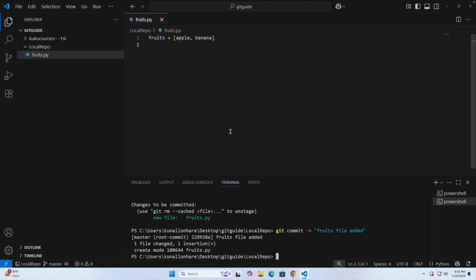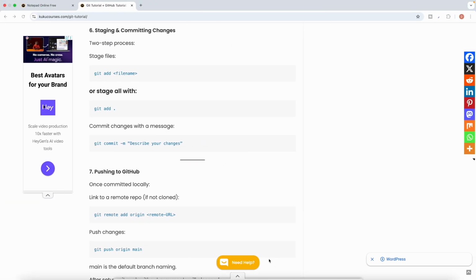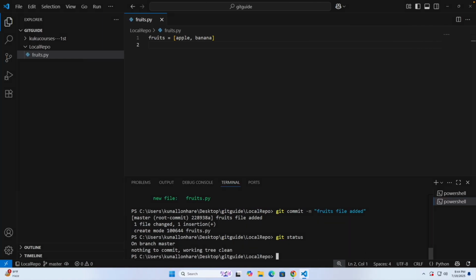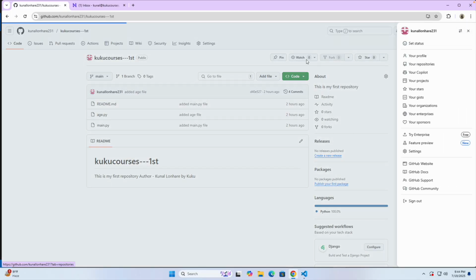But before that, it's important for us to see git status first, and you can see that we are on branch master. Now, in GitHub, let's go to repositories and create another repository.